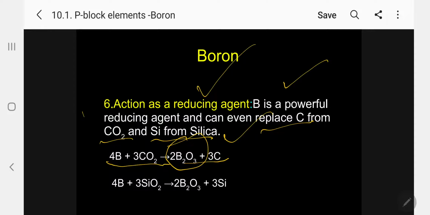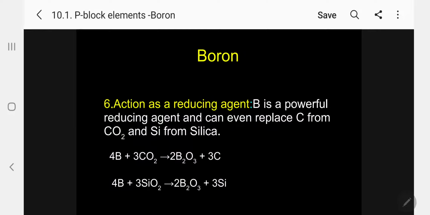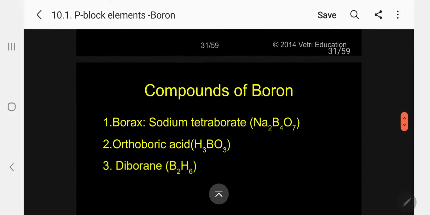Boron is acting as a reducing agent. In the same way, take silicon dioxide: boron reduces it and removes the silicon, again forming B2O3. So it's a powerful reducing agent. The other two, carbon dioxide and silicon dioxide, act as oxidizing agents.